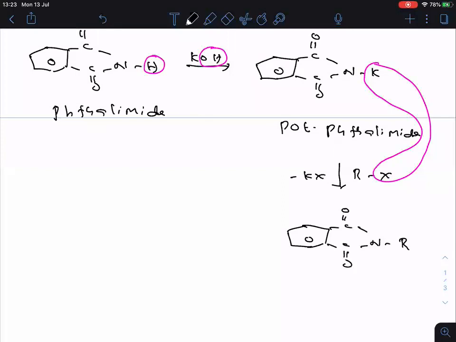What is the name of this compound then? N-alkyl phthalimide. Let us go somewhat slowly here because this is the most important one. N-alkyl phthalimide. Clear, everyone? Now, this one, when treated with, let me take 2 molecules of water.